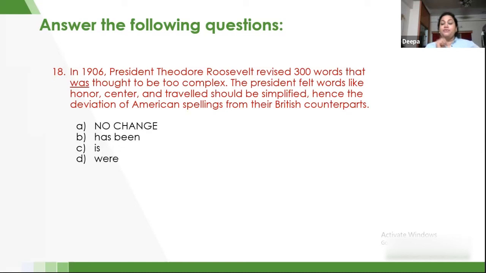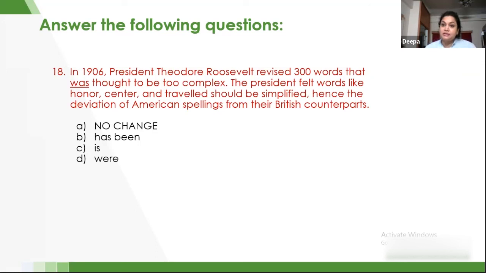Words is the second subject, and with the second subject, we have to change the verb also. Let's check the sentence. President Theodore Roosevelt revised 300 words. 300 words is not the subject, but is the object. But now we are talking about the object further. That is, that was.